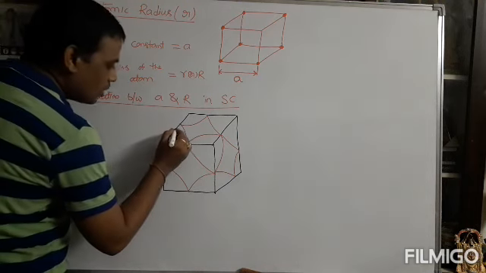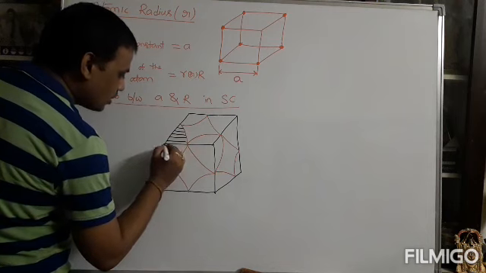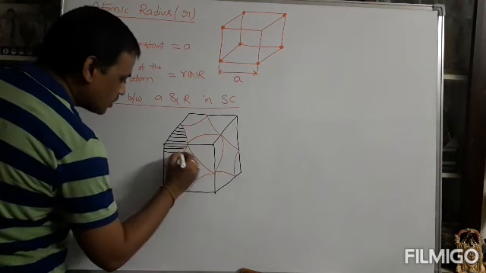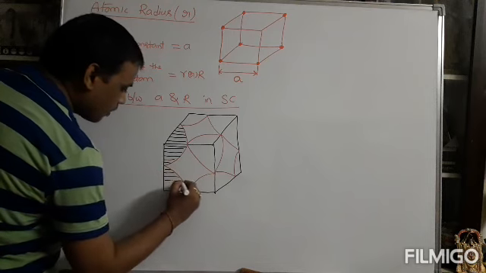I have shaded the atom's positions. What I am shading is called the existing atom. So this is the occupied atom.